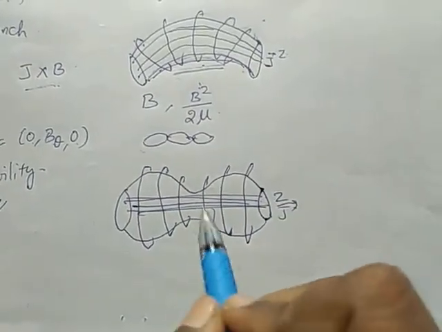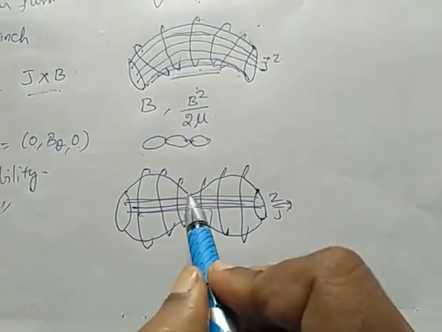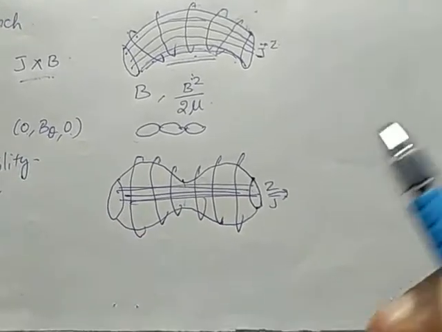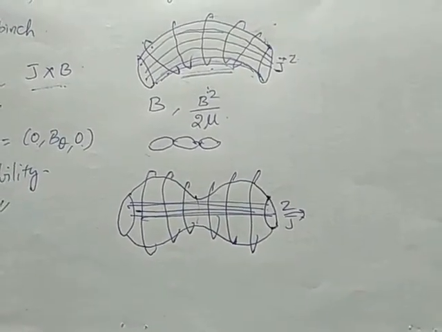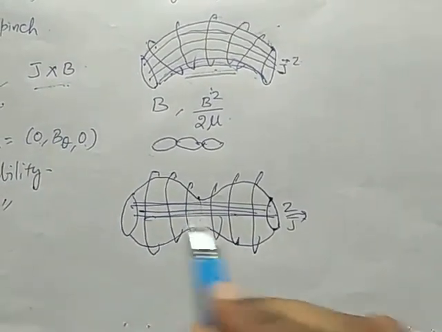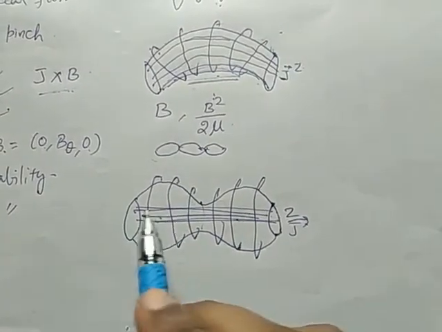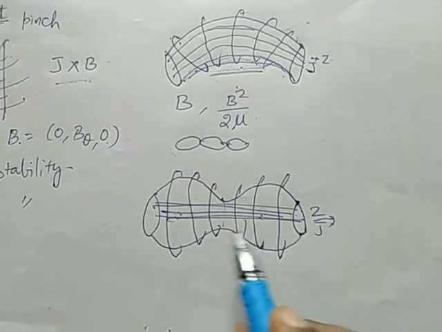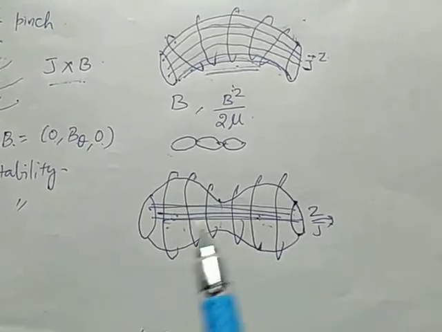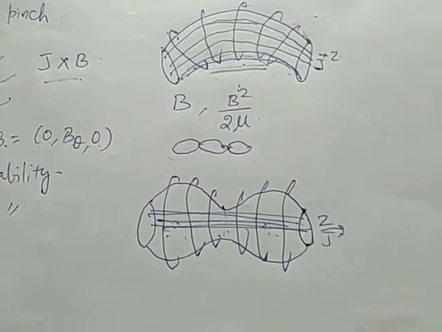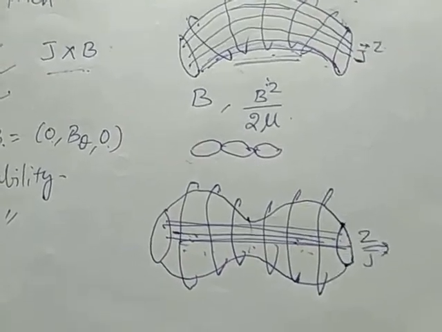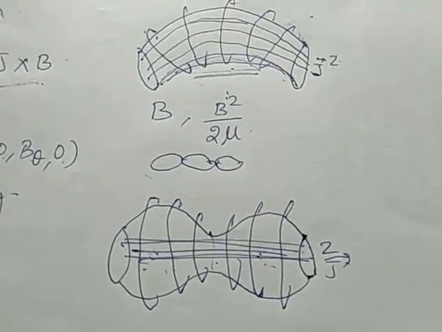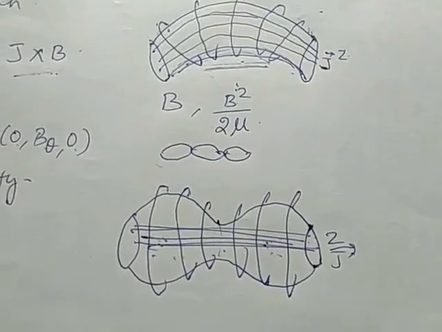Hence if the force increases further, this will divide into two parts. This distortion ultimately leads to an instability, and this type of instability we call sausage mode instability. We are going to see the reason for this.